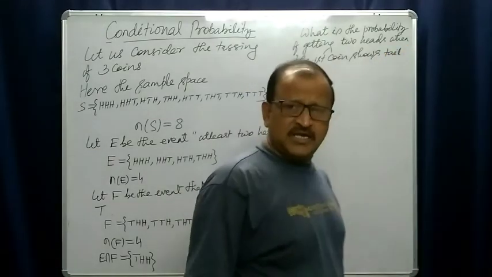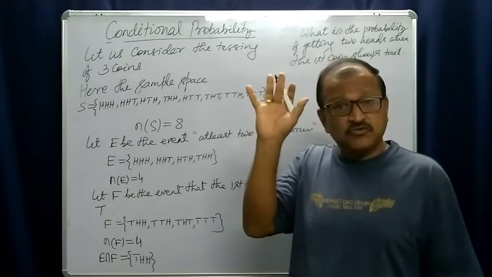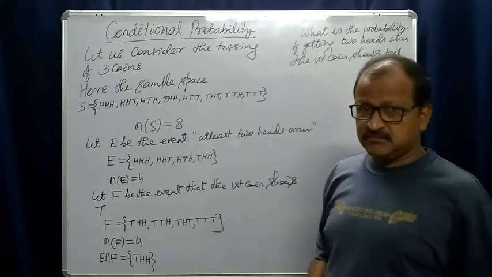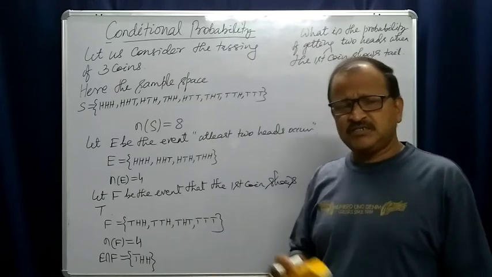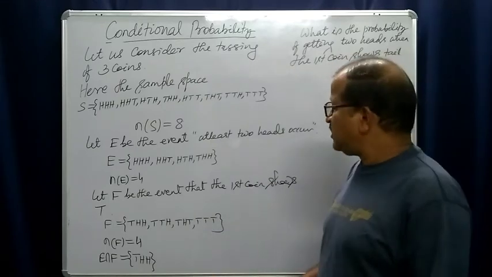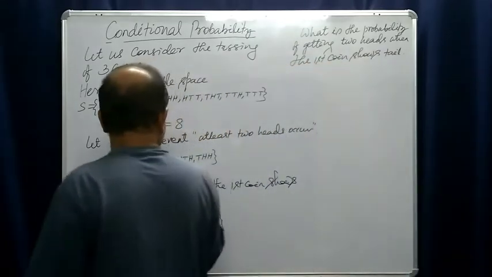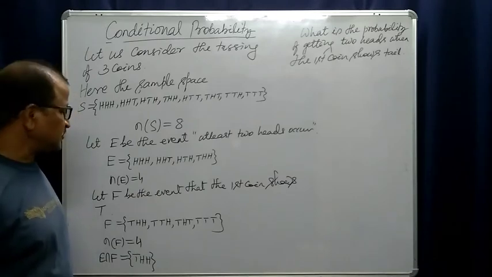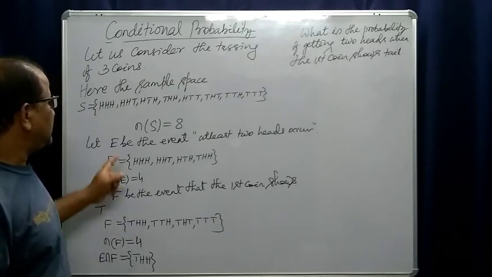That means the condition is that the first coin should be tail, and you should have two heads. Simply if you say that it has two heads, then the problem is something different. Two heads means these are the cases, three cases. Right? Yes, it has two heads.